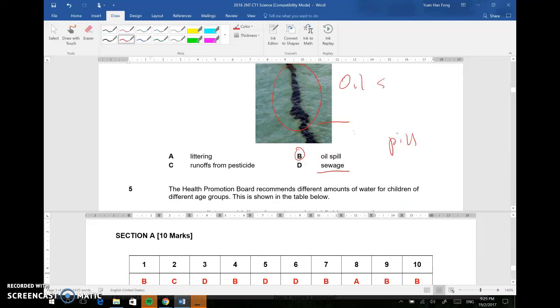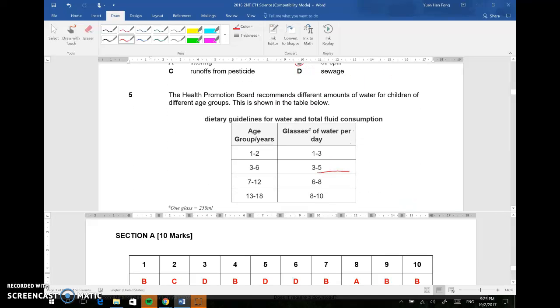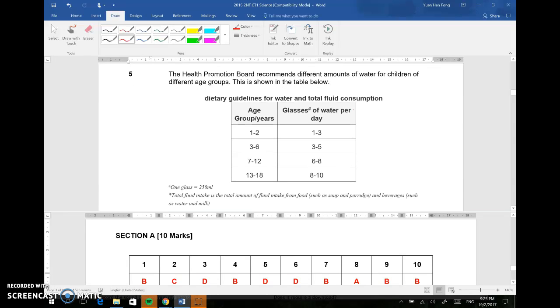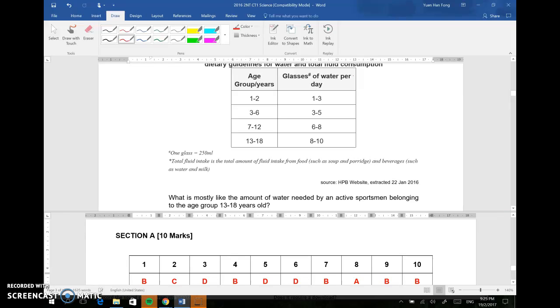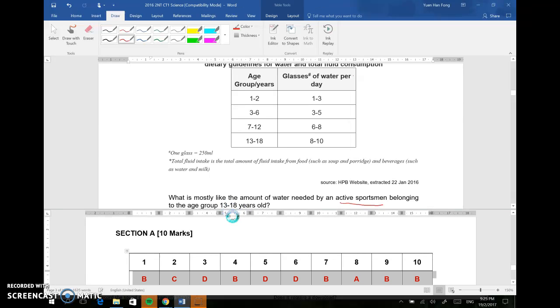Let us now move on to question 5, again on the topic of water pollution. It says the Health Promotion Board recommends different amounts of water for children of different age groups, shown in the table below. What is most likely the amount of water needed by an active sportsman belonging to the age group 13 to 18 years old? The keyword here is 13 to 18 years old.